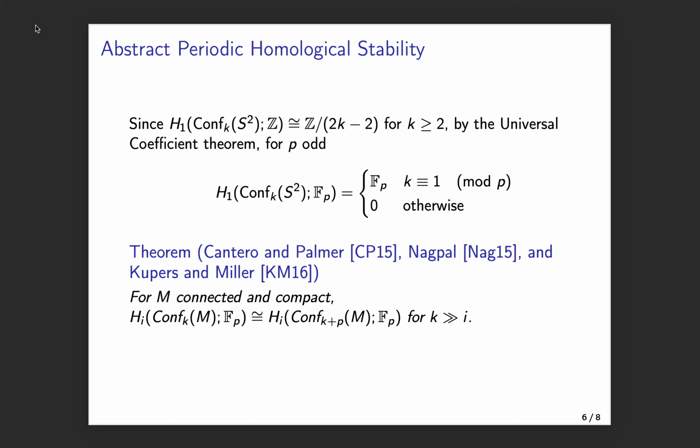Now, I would consider this to be an example of an abstract periodic homological stability statement, because all it says is that, as F_p vector spaces, these two homology groups are isomorphic. And all these people were able to do is produce some sort of zigzag between these two groups. But they don't produce a map on spaces, let alone even on the level of homology, which induces this isomorphism. As a result, it's a little bit unsatisfying because it gives us no way of knowing if this isomorphism is natural, for example, and also it gives us no way of investigating if there's any sort of secondary stability phenomenon.